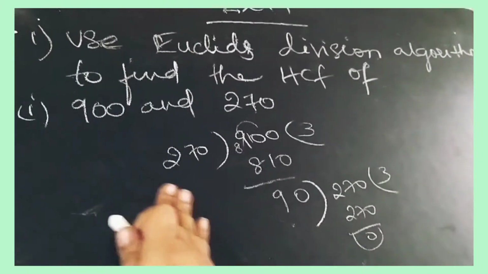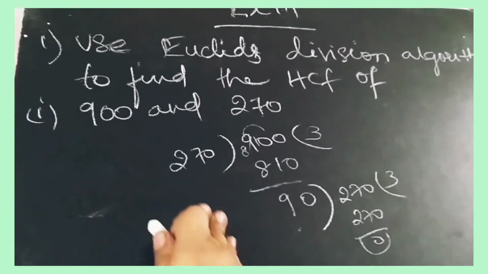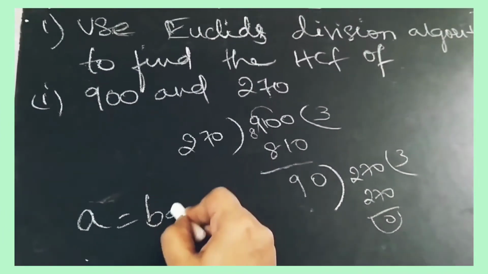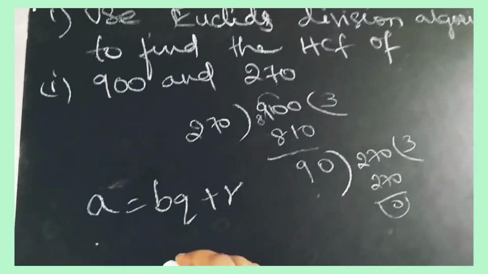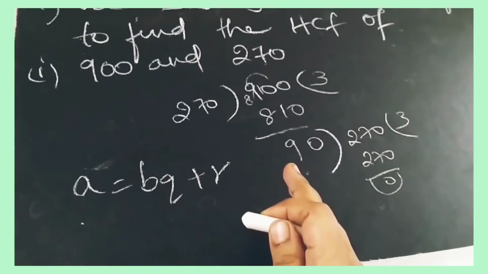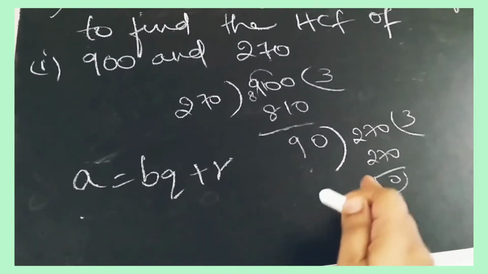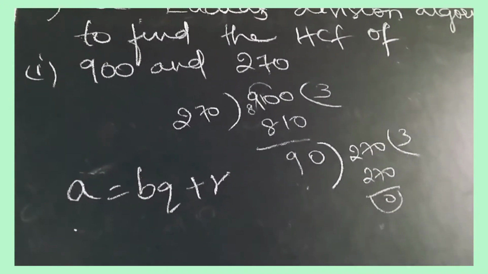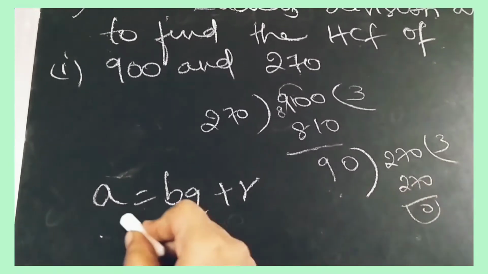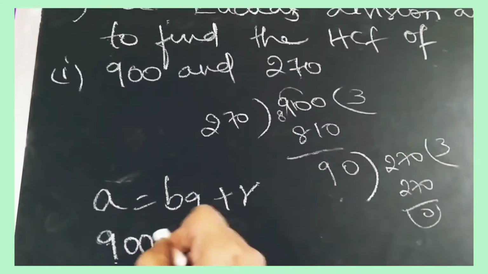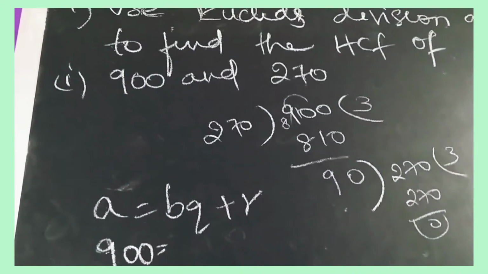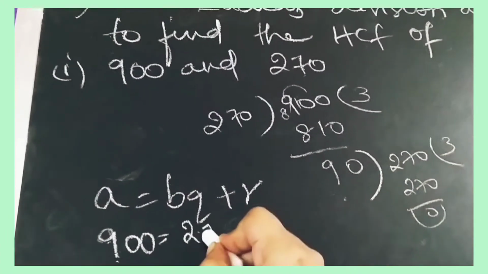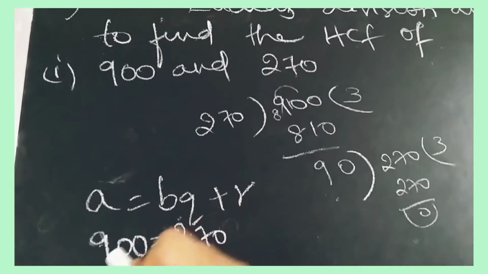Okay, what is the formula? A is equals to BQ plus R. So here in the two steps we are getting the remainder as 0. So what we have to do here, first we have to write the first step. What is the first step here? A is 900. In the first step A is 900. So B is 270. It is a divisor, A is the dividend.